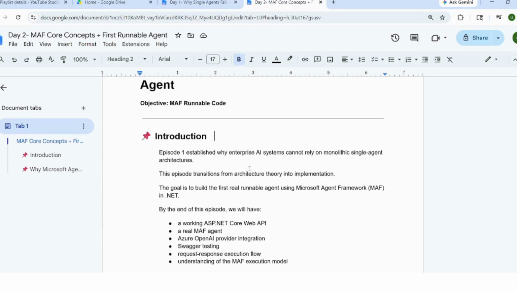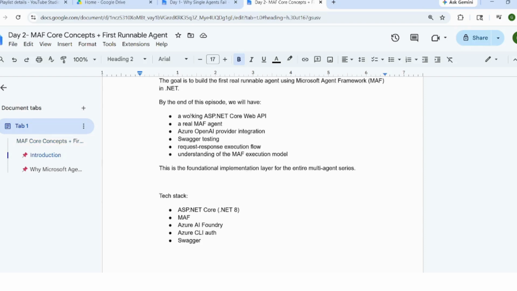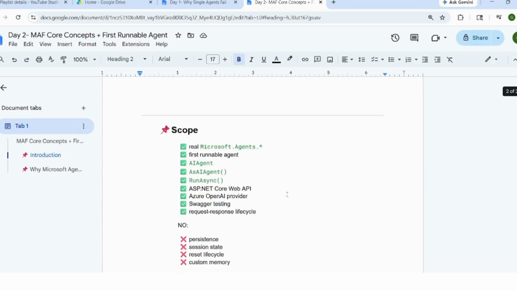So in episode 1 we discussed why agents cannot rely on a monolithic single agent. This episode transitions from theory to implementation. By this you will understand the core web API, MAF agent, OpenAI provider integration, Swagger, request and response. The scope is very clear.